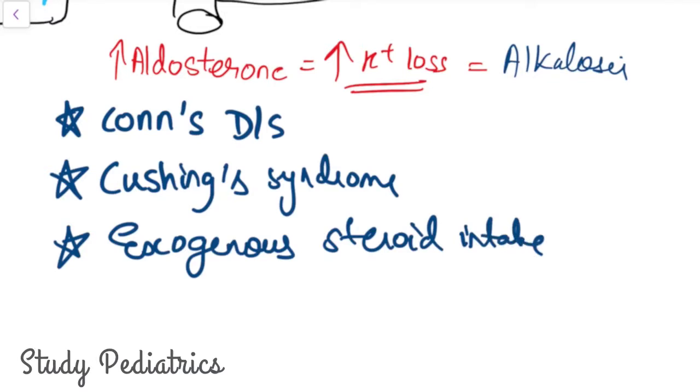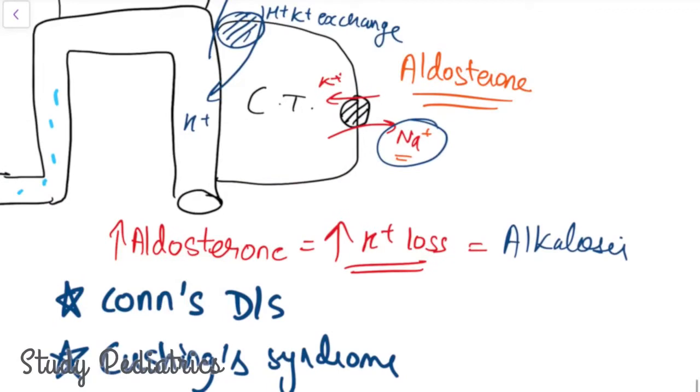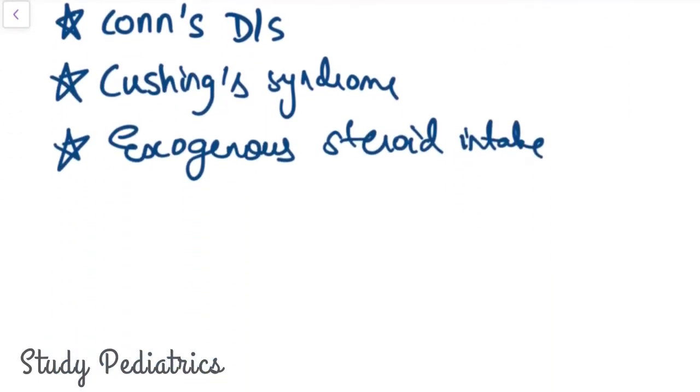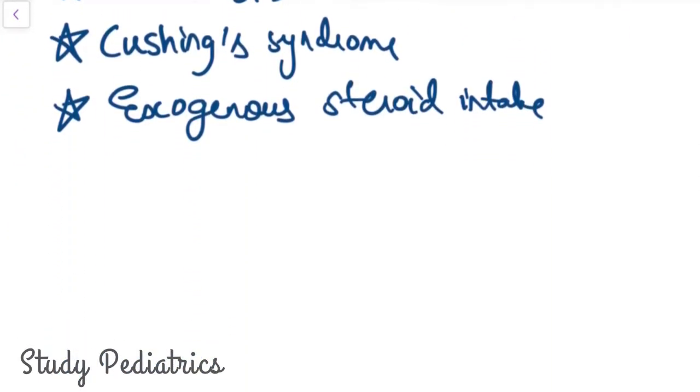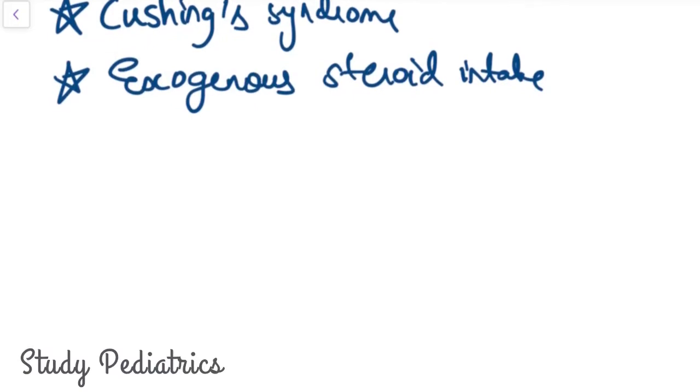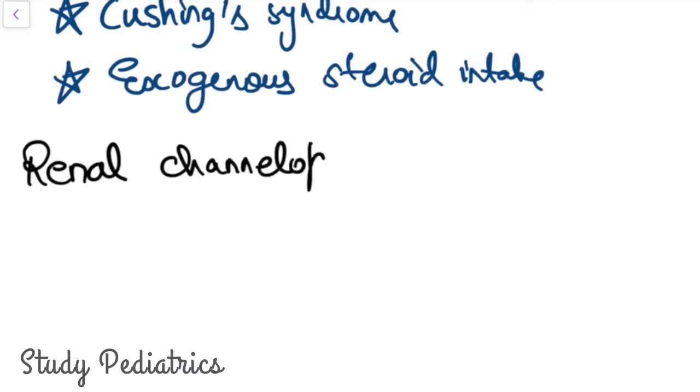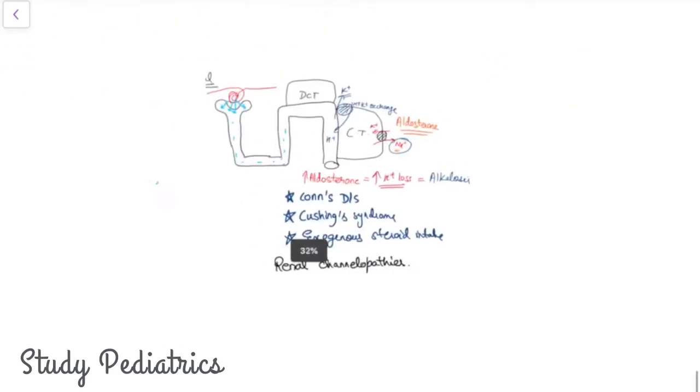Another condition linked with the renal, that is these channels, is the renal channelopathies. You must have heard of them somewhere, we will discuss them later.